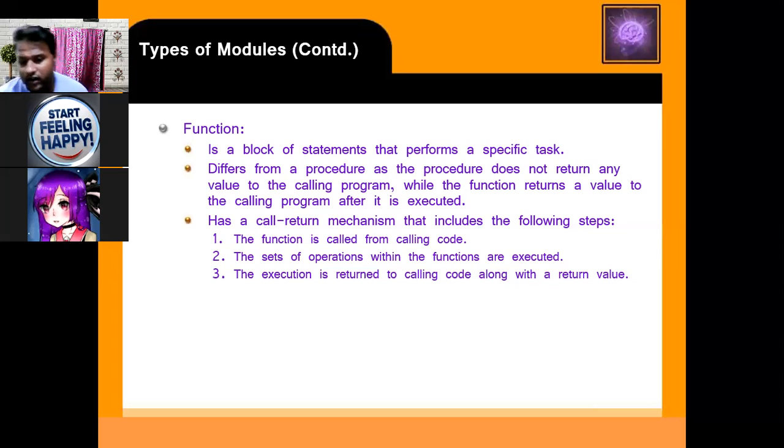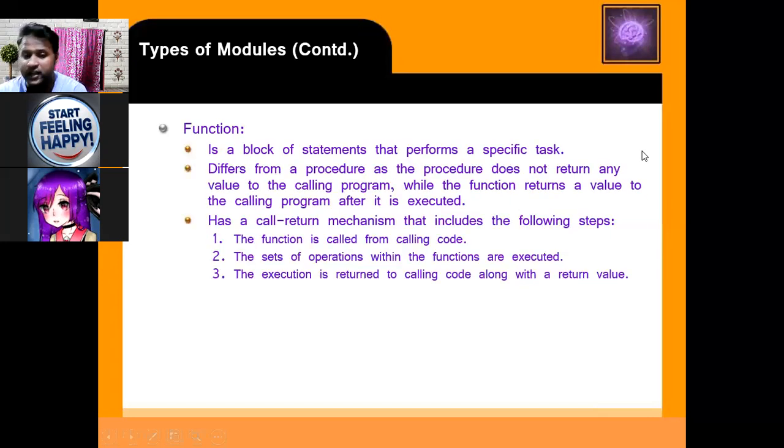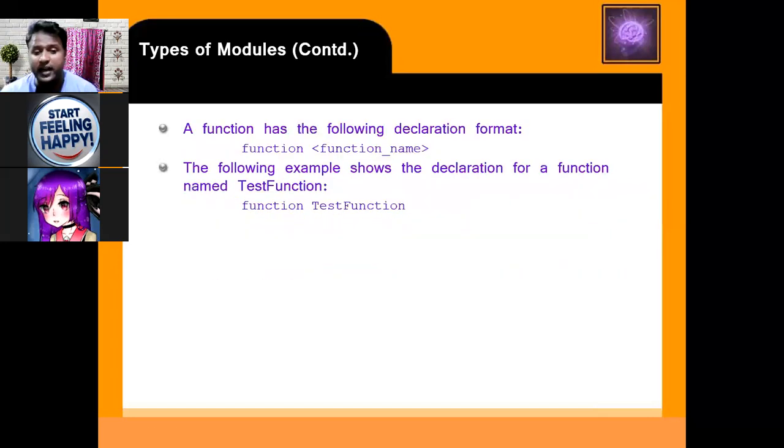When you are calling a function, at that time it returns the value. Then in a similar way, for defining a function we use the function name, then the parameters in and out.